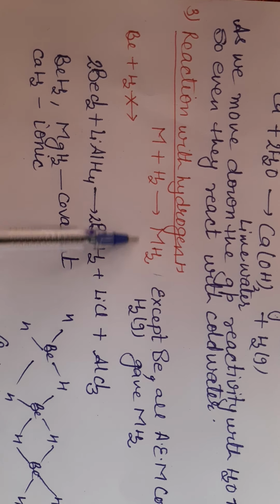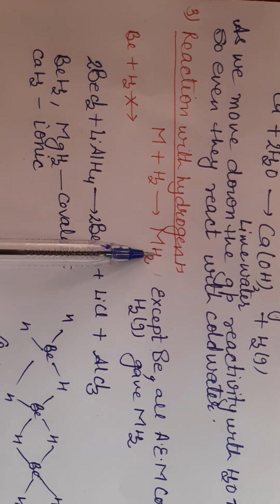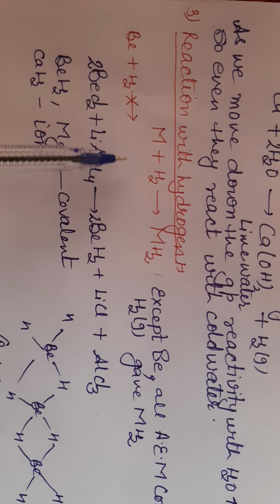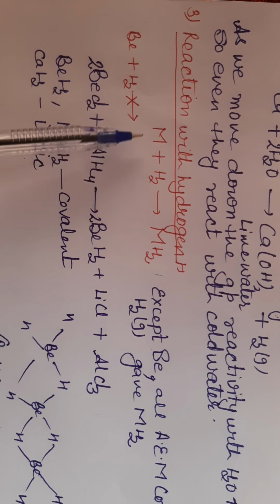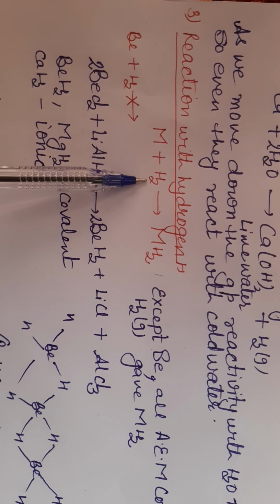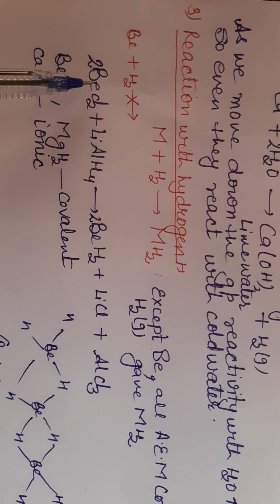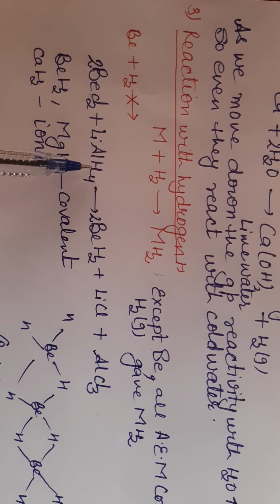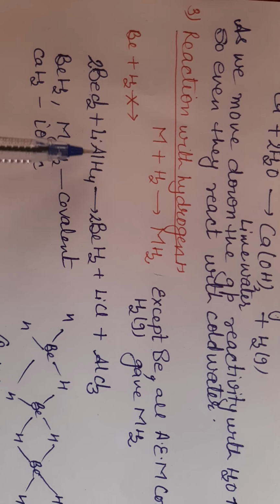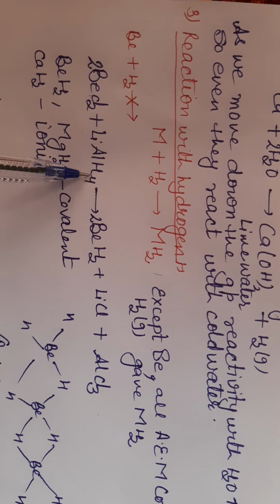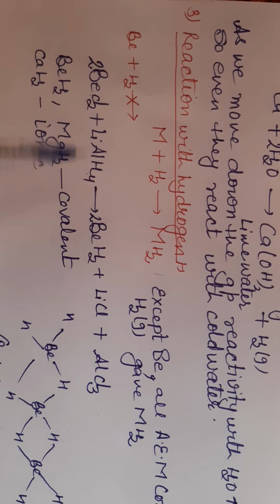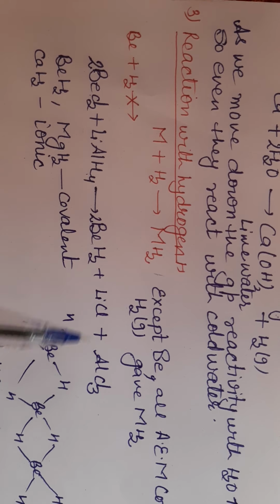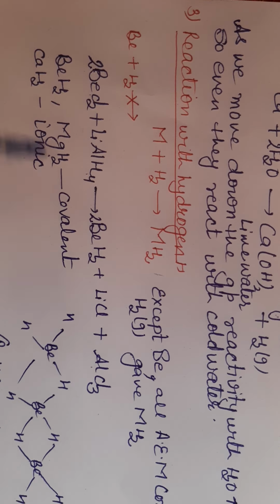In metal hydride, the metal carries positive charge and hydride carries negative charge. But beryllium hydride cannot be prepared directly by reaction of beryllium with hydrogen. It is prepared when you react beryllium chloride with a strong reducing agent, that is lithium aluminium hydride. Then you get beryllium hydride, lithium converted into lithium chloride, aluminium converted into aluminium chloride.